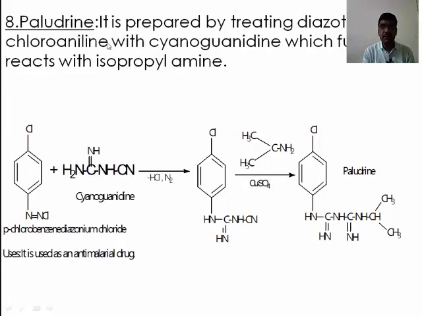Eighth and last one is paludrine. It is prepared by treatment of diazotized parachloroaniline with cyanoguanidine, which further reacts with isopropylamine. This is parachlorobenzene diazonium chloride on reaction with cyanoguanidine. At 4 number position, Cl group is present. Here is N double bond NCl. This is called diazonium chloride. On removal of HCl and nitrogen, it will form this compound. On reaction with isopropylamine, we will get here the paludrine. This is the paludrine synthesis from parachlorobenzene diazonium chloride.